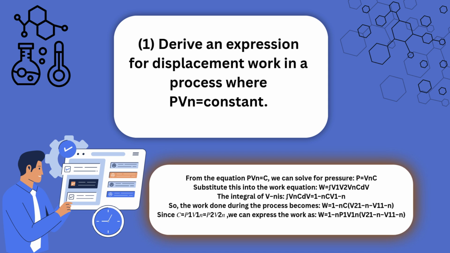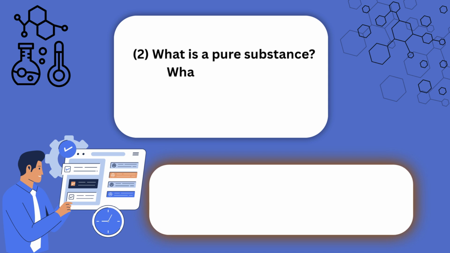Since C equal to P1 V1^n equal to P2 V2^n, we can express the work as W equal to (P1 V1 - P2 V2) over (n-1).